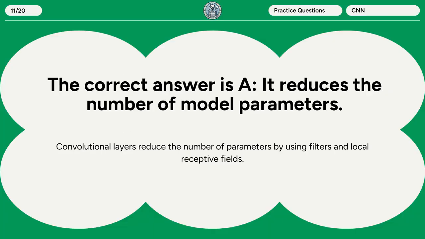The correct answer is A. It reduces the number of model parameters. Convolutional layers reduce the number of parameters by using filters and local receptive fields.